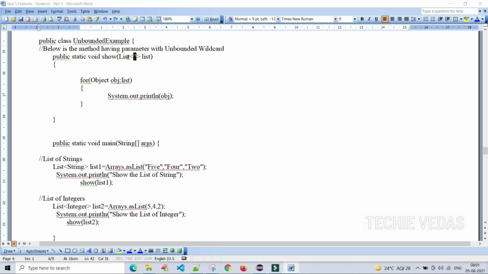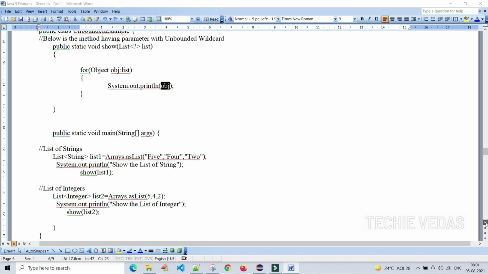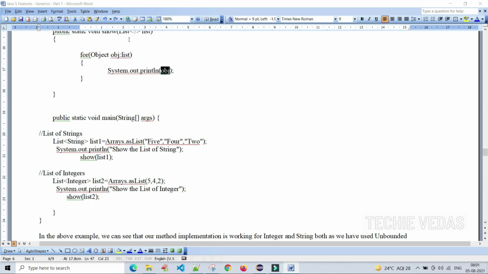This is the syntax of the unbounded wildcard, and here we are passing the list of objects and just printing it. In the main method, we have used a List of question mark, and we are passing a list of String objects.